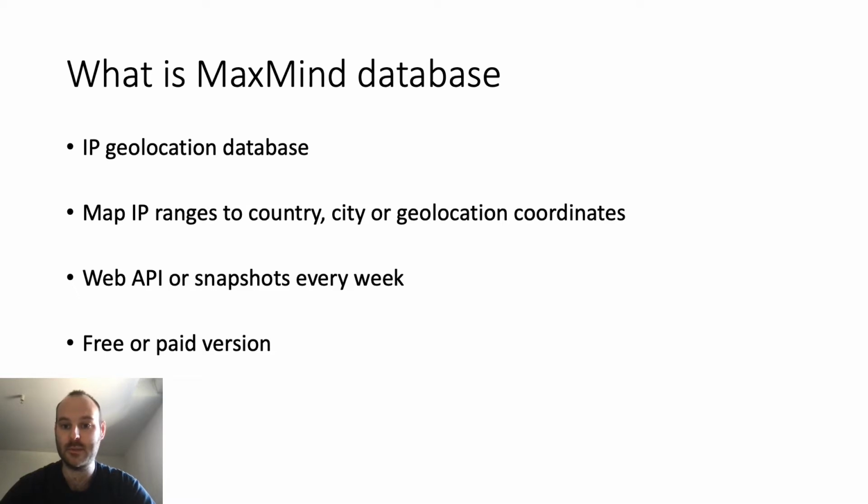A geolocation database maps a range of IP addresses to a location, which can be a country, a city, or geolocation coordinates. In the case of MaxMine, we can access this database via a web API or download snapshots every week. The API provides up-to-date information, whereas snapshots are downloadable files associated with a date. A free and a paid version of the database exists.